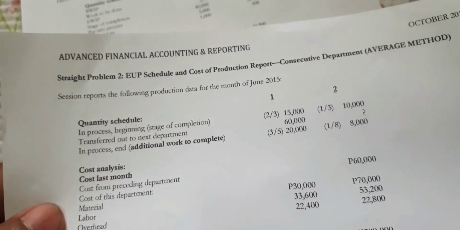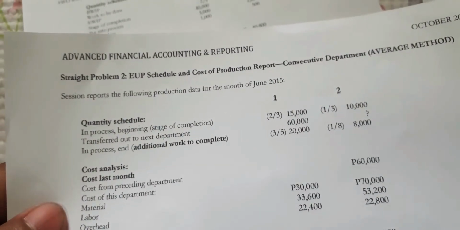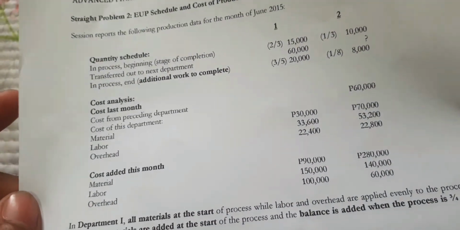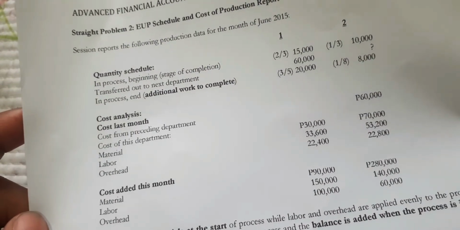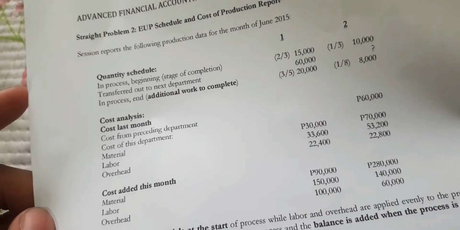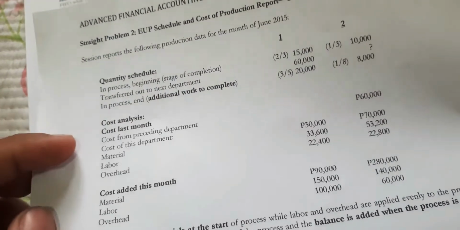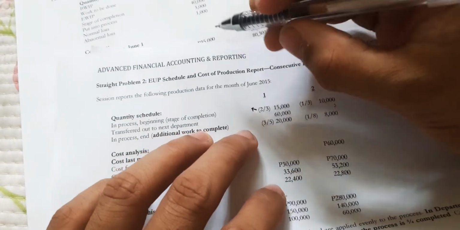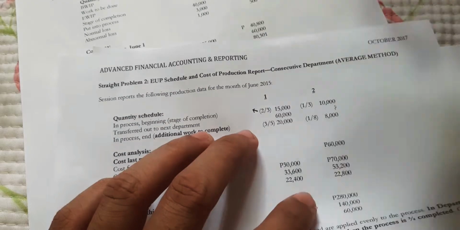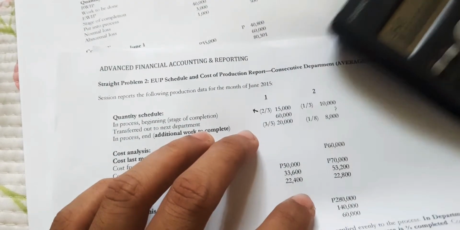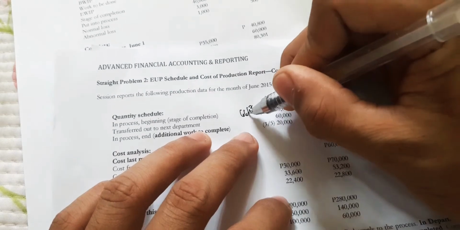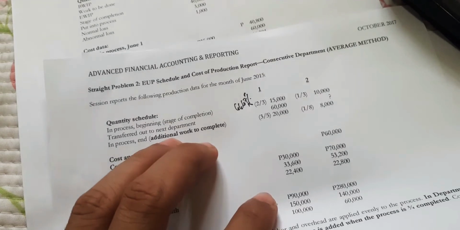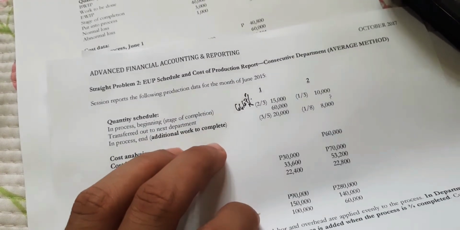Natay street problem diri. Session reports the following production data for the month of June 2015. Comparative gyapon, Department 1, Department 2. Okay, so quantity schedule in process beginning is 2/3 completed. Stage of completion o 2/3 completed. So para dali nato na siya makuan, gina-convert nako into percentage. So pila man ang 2/3 into percent, that is 66.67%.